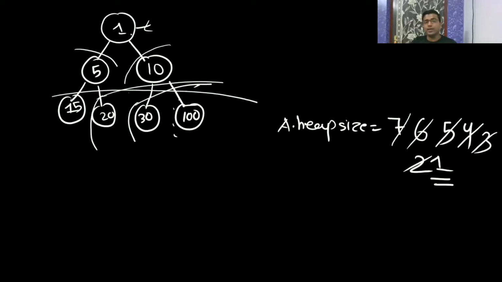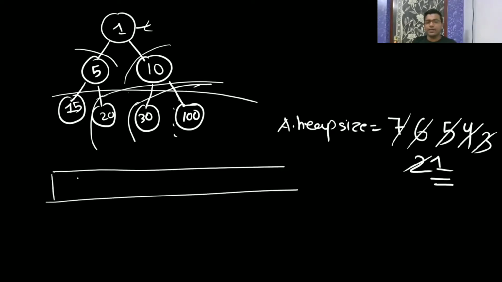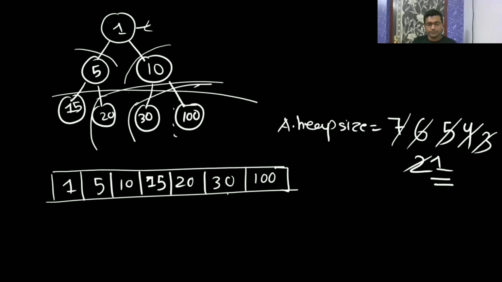So it's not a max heap, it's sorted: 1, 5, 10, 15, 20, 30, 100, because in the array the complete binary tree will be stored. Now index 1, 1, then 5, then 10, then 15, then 20, then 30, then 100. Am I clear? Till the time the length is 2, we are going to do that. Otherwise, we will not do. Please let me know whether it is clear or not.